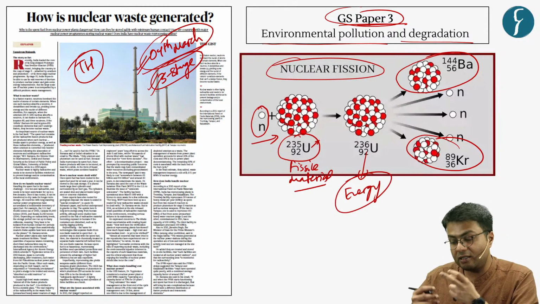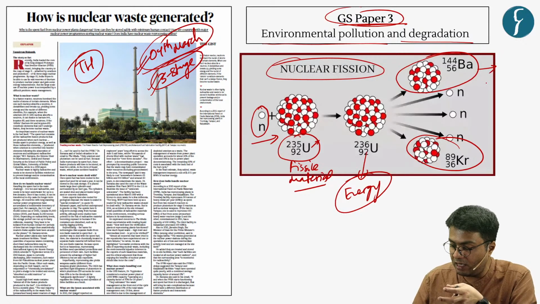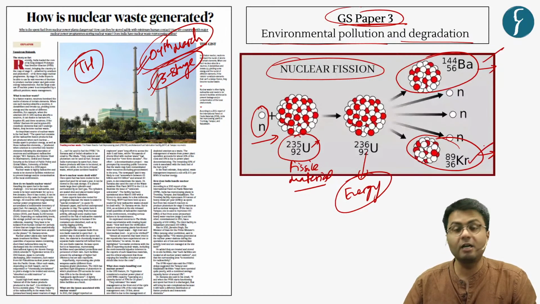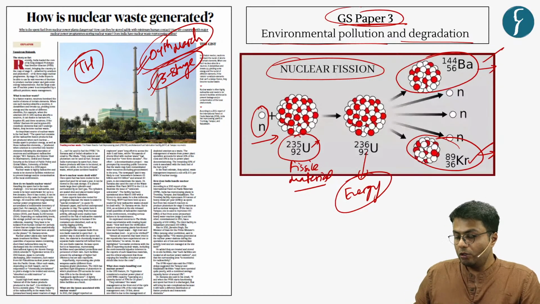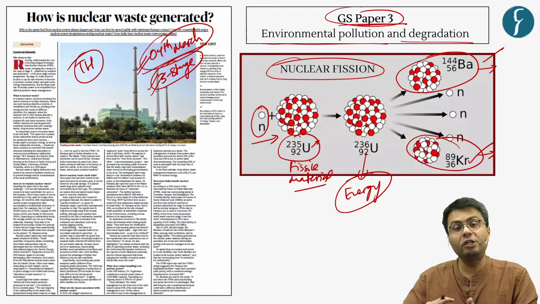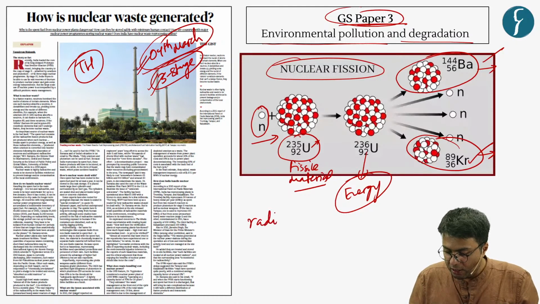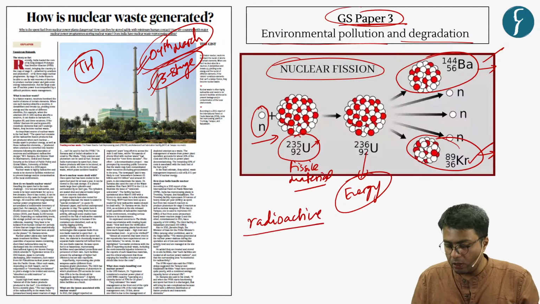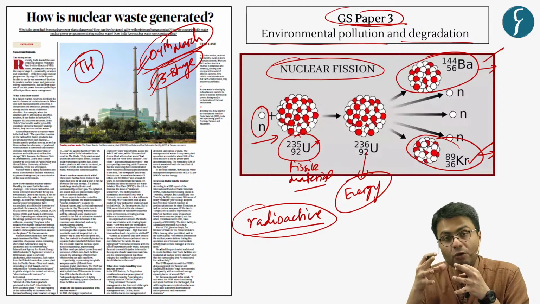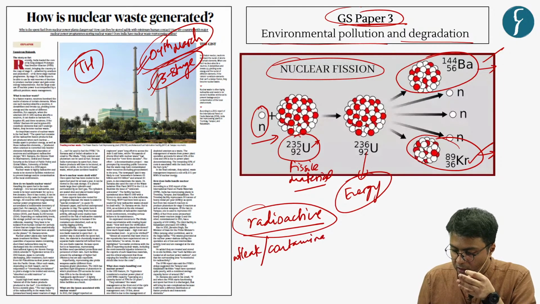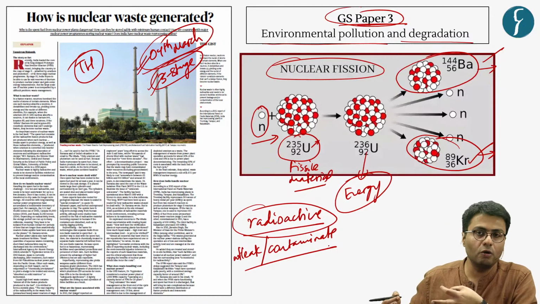But on a side note, what we are left with are these non-fissile materials, especially barium and krypton. So these barium and krypton constitute what is called nuclear waste. And naturally, this nuclear waste is radioactive in nature. So in order to segregate this nuclear waste, we have to ensure that this waste does not leak as well as does not contaminate the natural resources in the close vicinity.